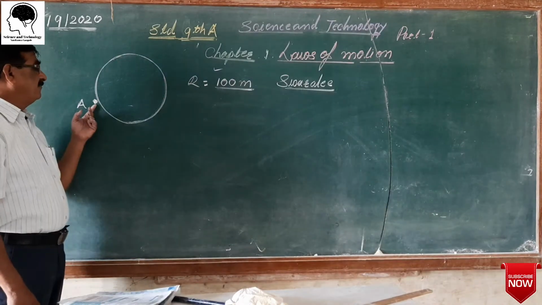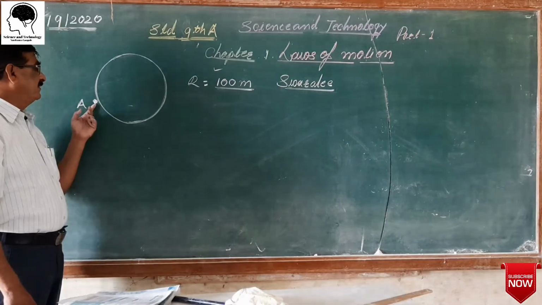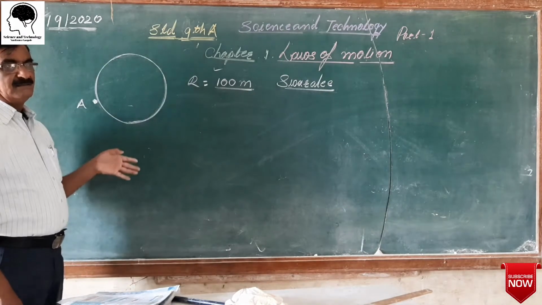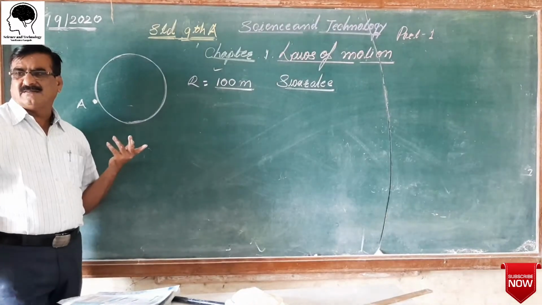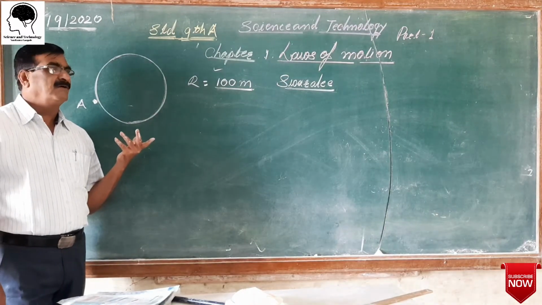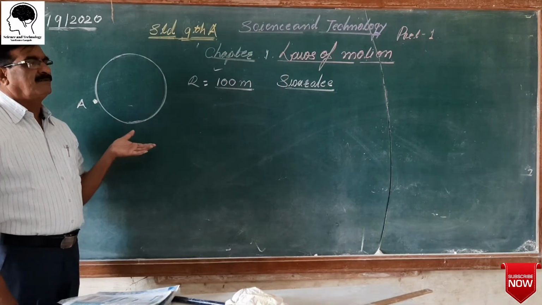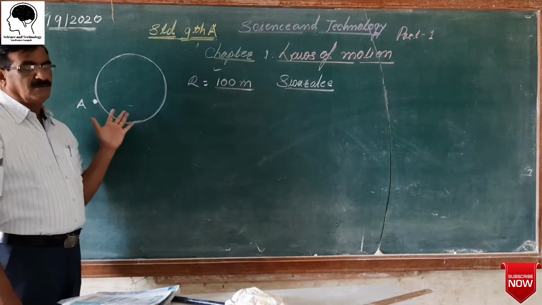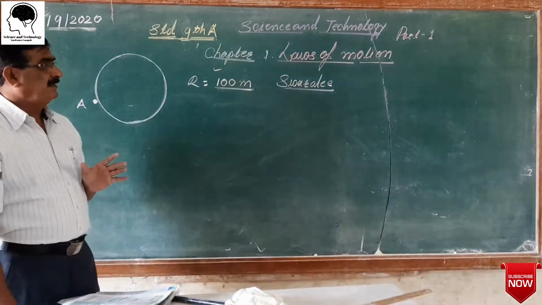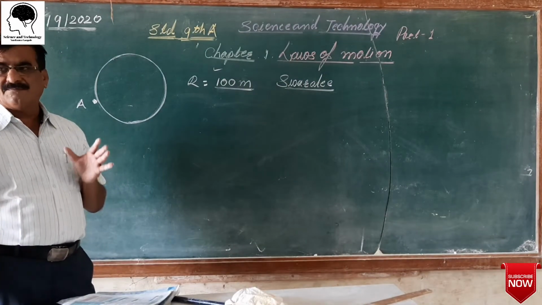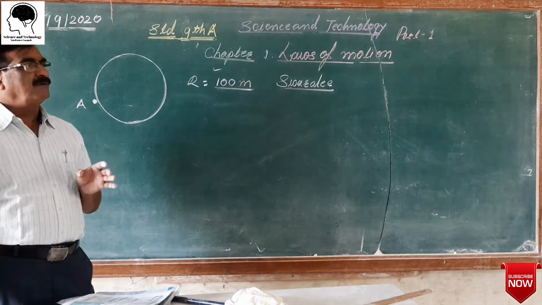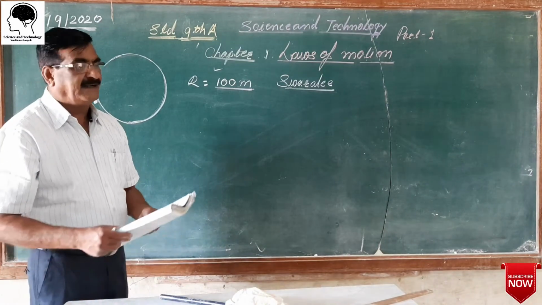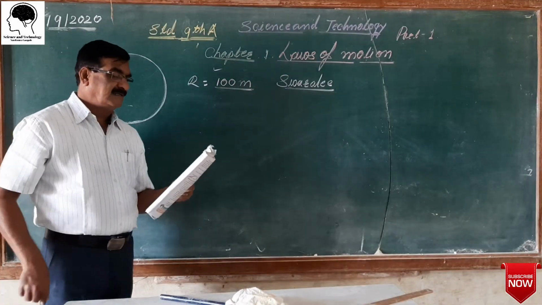She starts to walk from this point and completes one round on this point. There is no displacement, students, because she came to the same point from where she started to walk. There is no displacement. Actually, how displacement and distance are different from each other, they try to explain to you. So displacement and distance are not always equal.